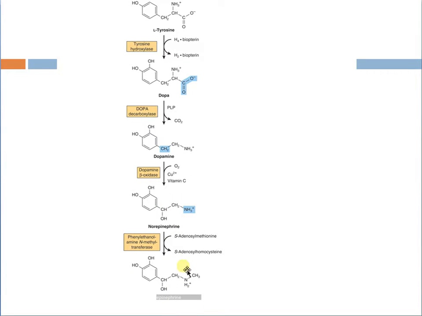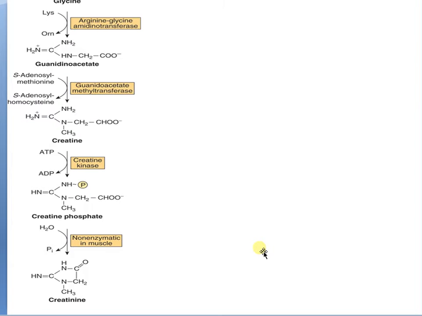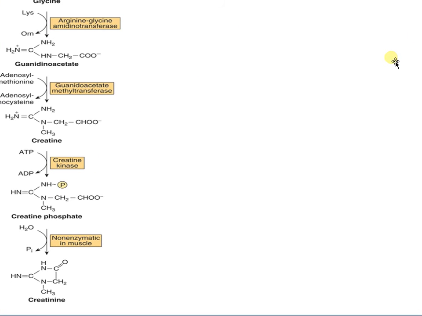Here is SAM, S-adenosylmethionine, converted by methyltransferase to S-adenosylhomocysteine. Creatine, we all know, requires glycine, arginine and methionine. These are the things we require. This is a tripeptide-like compound, and creatine is involved in muscle function. Glycine goes to guanidinoacetate, creatine and creatine phosphate, and ultimately creatinine. Creatine kinase is a very important step here.